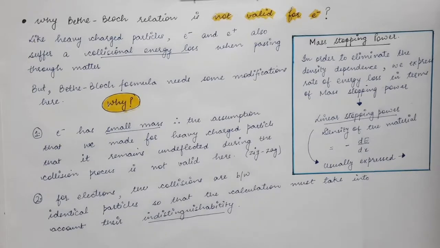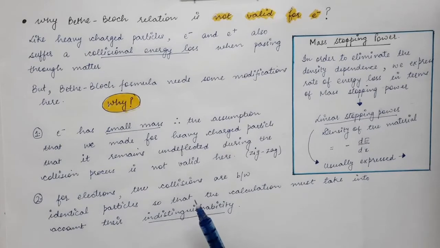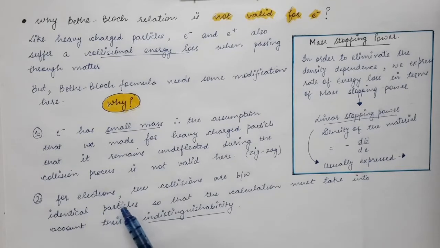Another modification that we need to make in the case of electron and positron is that, for electrons, the collisions are between identical particles. As the electron enters an absorbing medium, it will interact with the orbital electrons of the atoms of the absorbing material. There are atoms in the absorbing material, and there are orbital electrons revolving around the nucleus of these atoms. So the incoming electrons will interact with the orbital electrons, meaning an electron is interacting with another electron.